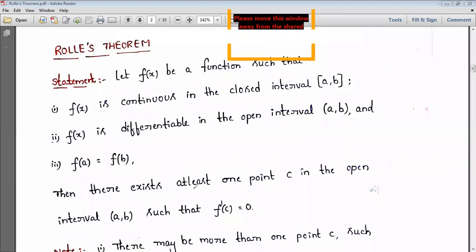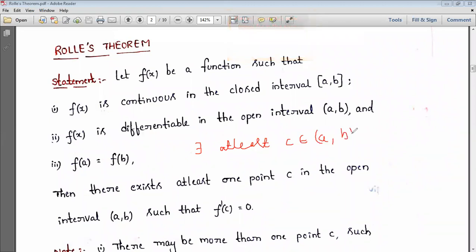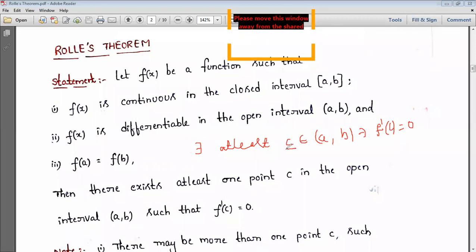Then there exists at least one point c in the open interval (a, b) such that f'(c) is equal to 0. Here 'there exists' is the sense of the symbol we can use. So what does it mean? Rolle's theorem is applicable for the function, but to verify Rolle's theorem we should find the value of c.